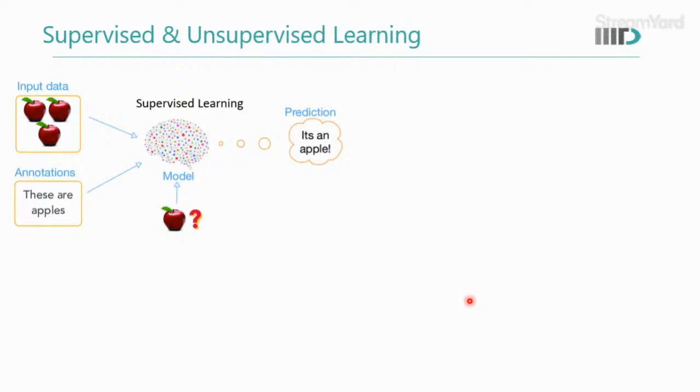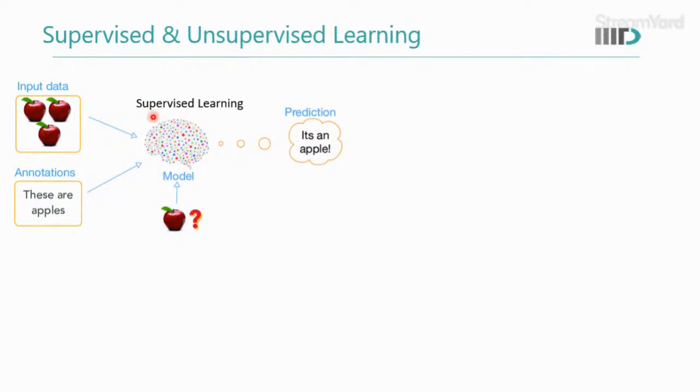So there are three kinds of learning in ML: supervised learning, unsupervised learning, and reinforcement learning. Let's see what supervised learning is. Let's say this is our ML model. We have the input data, and along with this input data, we also have some other information, for example, what this data is, which is called labels, annotations, or ground truth. You can have different names for this.